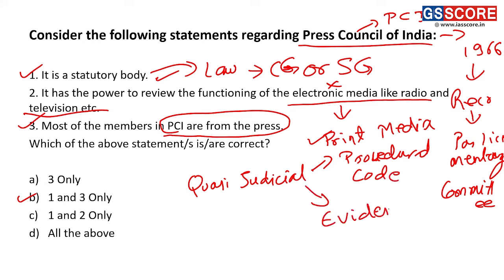For the purpose of conducting procedure and administering evidence, it can have its own set of rules. It does not have to follow the Civil Procedure Code or CPC, and the Indian Evidence Act. All right. So that is with respect to the Press Council of India.